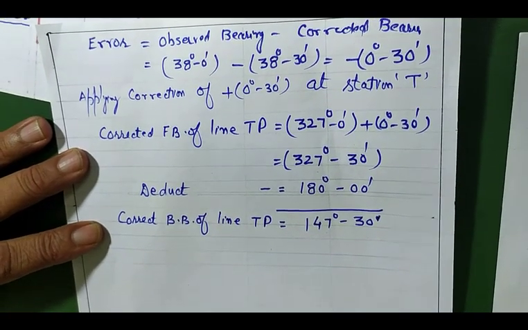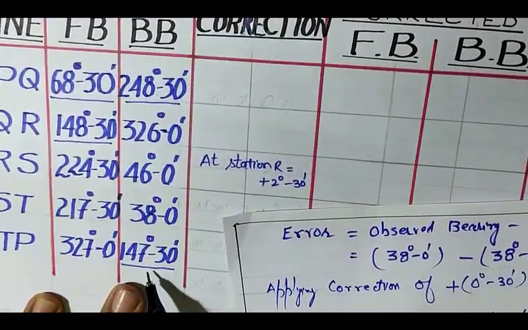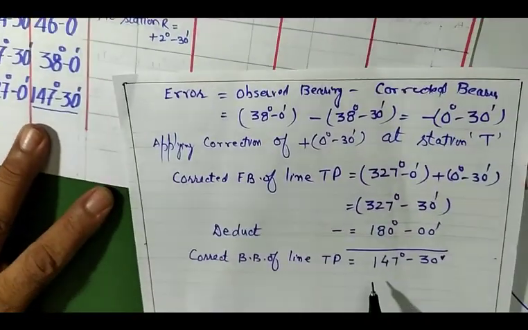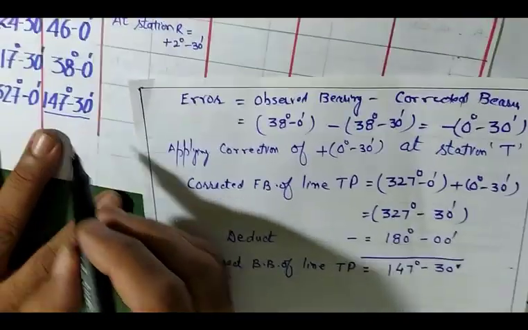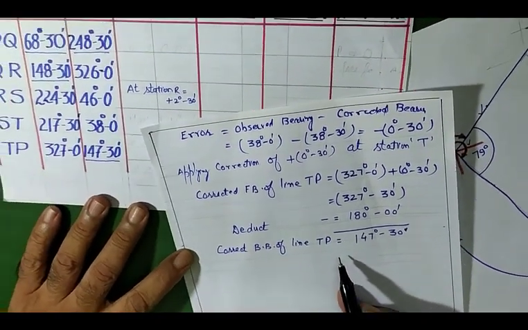Okay. So when you are completing over there, see what is our given. This is our observed value, and this is our calculated, corrected value. So when these two values tally, it means your calculations are correct.